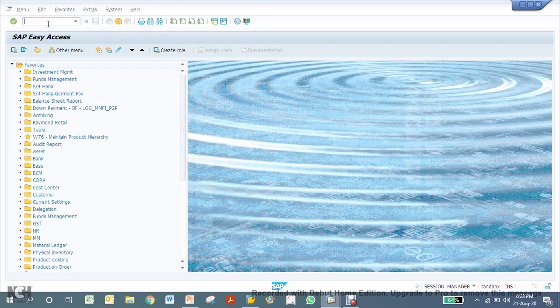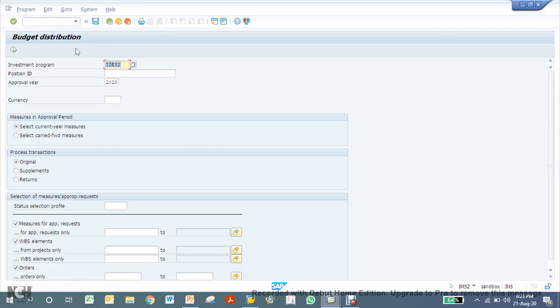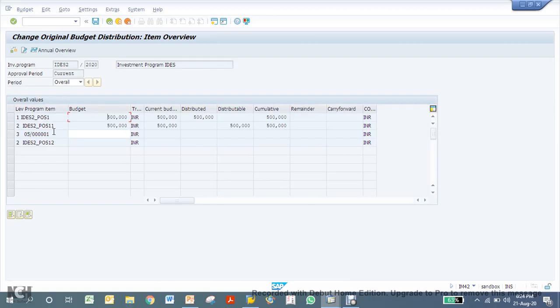Now this budget needs to be distributed to the WBS element. So IM52, budget distribution. You select original budget, because this is the original budget. Click execute. We can see here for this position I have got one WBS element available. So I can allocate all the amount to this WBS, unless I have more than one position, then the situation will be different.